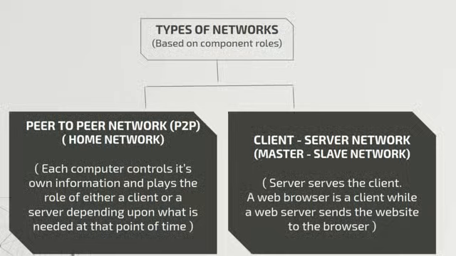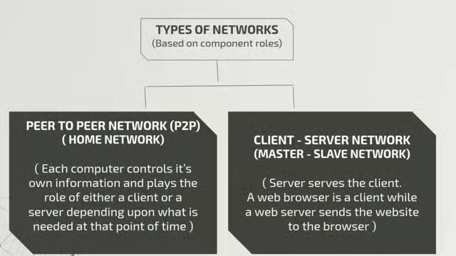Whereas the client-server network, which is also called as the master-slave network, is the other way. Here, the server serves the client.